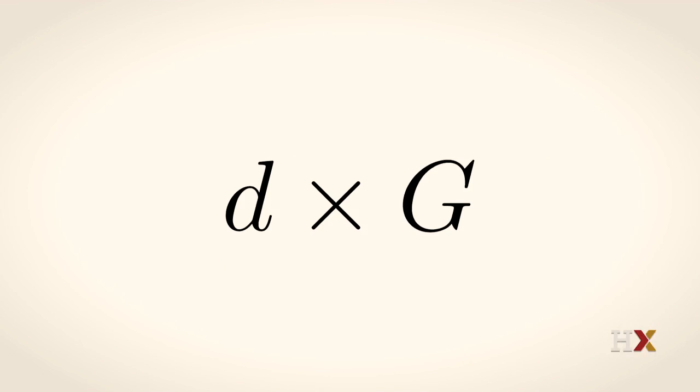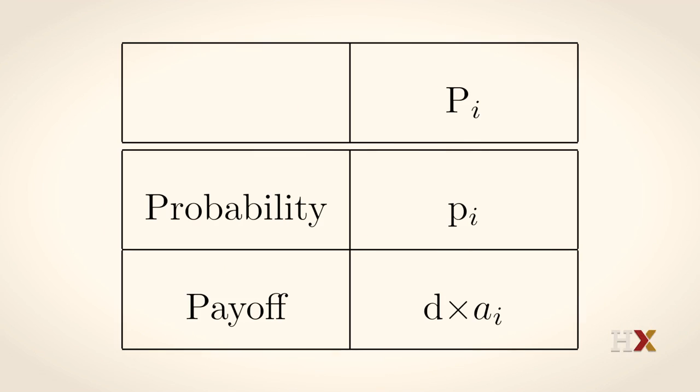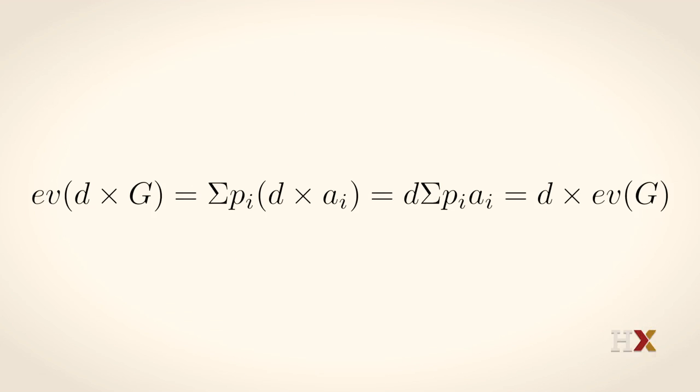Well, another simple way to change a game is to multiply the payoffs by the same amount, say D. We'll call this game D times G. The individual payoffs are now D times Ai, and the probabilities remain exactly the same. The expected value of the game D times G is just the expected value of the original game times D, because the sum of Pi times D Ai is D times the sum of Pi Ai. So you just multiply the expected value by D.